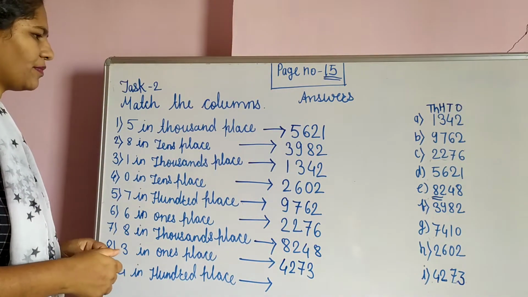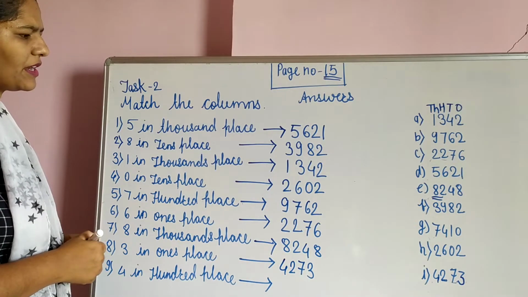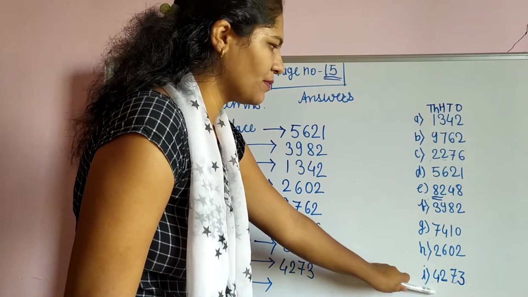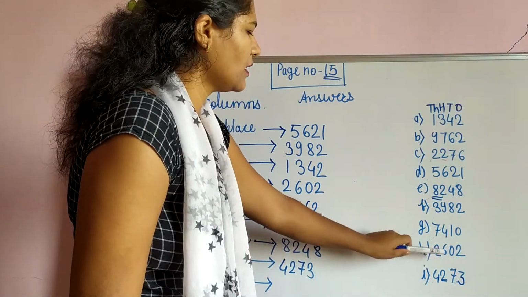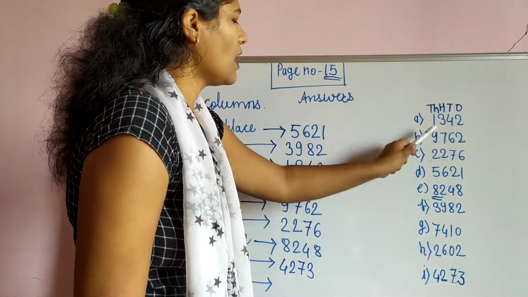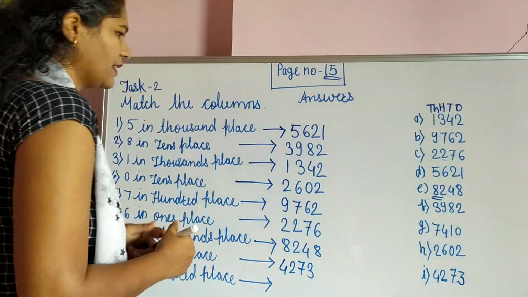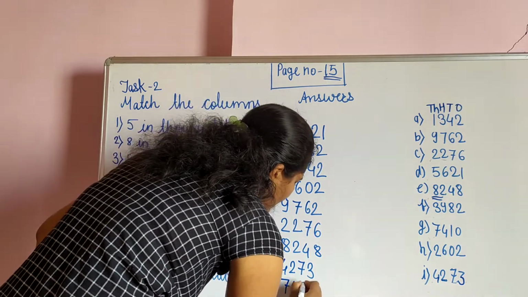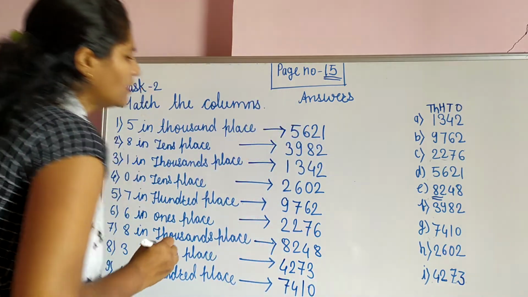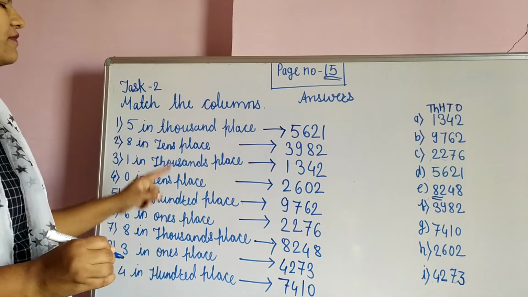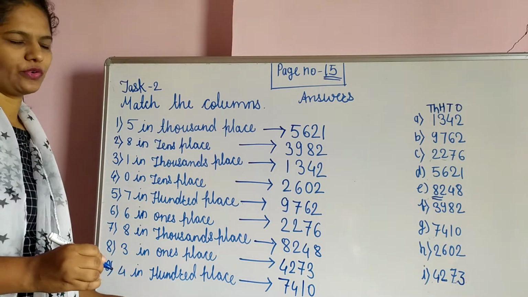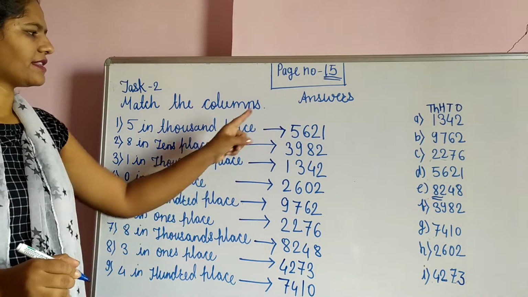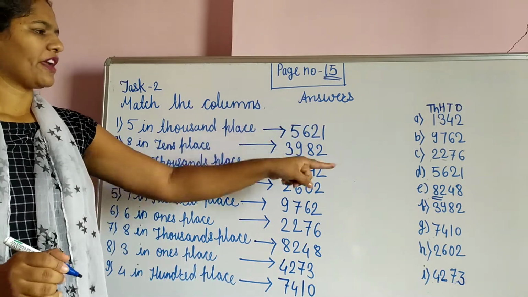Now next one. 4 in 100 place. So where is the 4 in 100 place? See, here 4 is in which place? 1,000 place. We want it in the 100 place. Here, no. Yes, here is the 4 on the 100 place. So that is our answer, 7,410. Okay, students, so this is the answer, and this one you have to complete in your notebook neatly and cleanly. Write the answer like this. Don't match it.